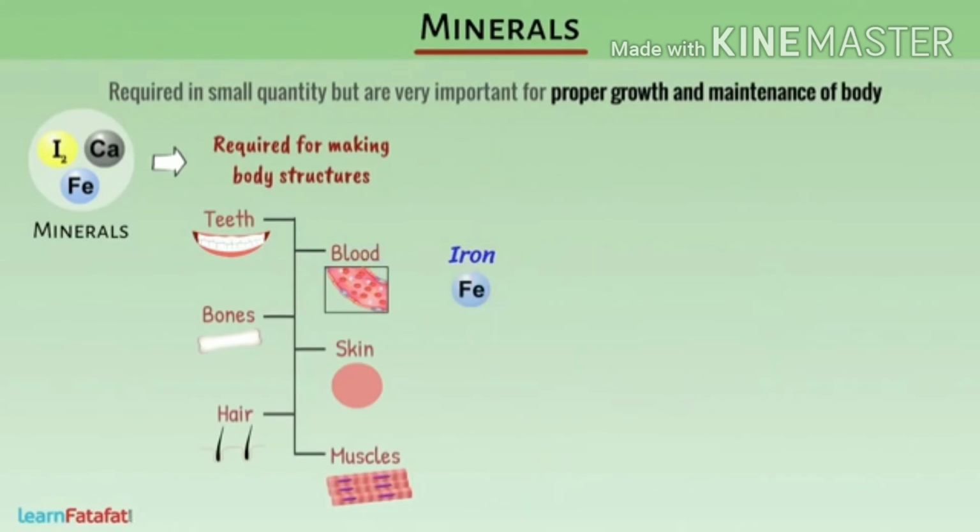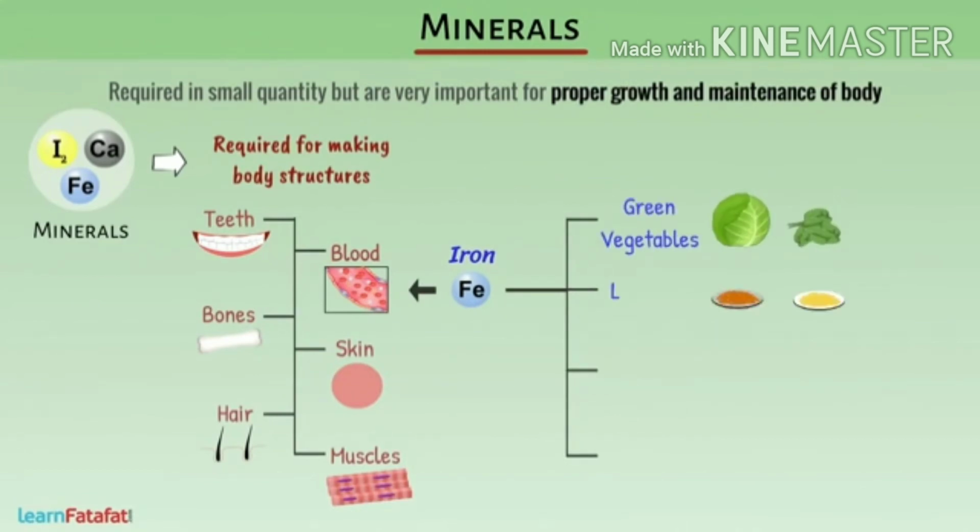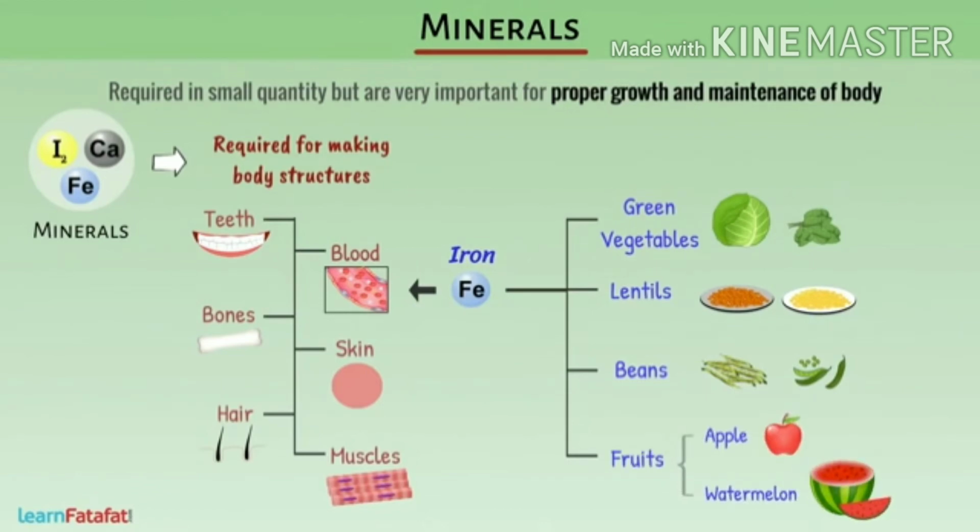Iron is an important part of our blood. It is obtained from green vegetables, lentils, beans, fruits like apple, watermelon, etc. Calcium is needed for bones and teeth. It is obtained from milk, eggs.